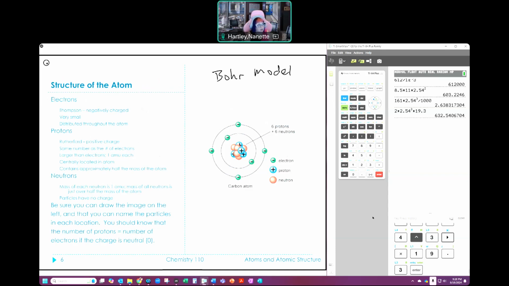protons were discovered by a guy named Rutherford. They have positive charges. There are the same number of protons as electrons in a neutral atom. So our atoms are always neutral. We'll talk about this again.